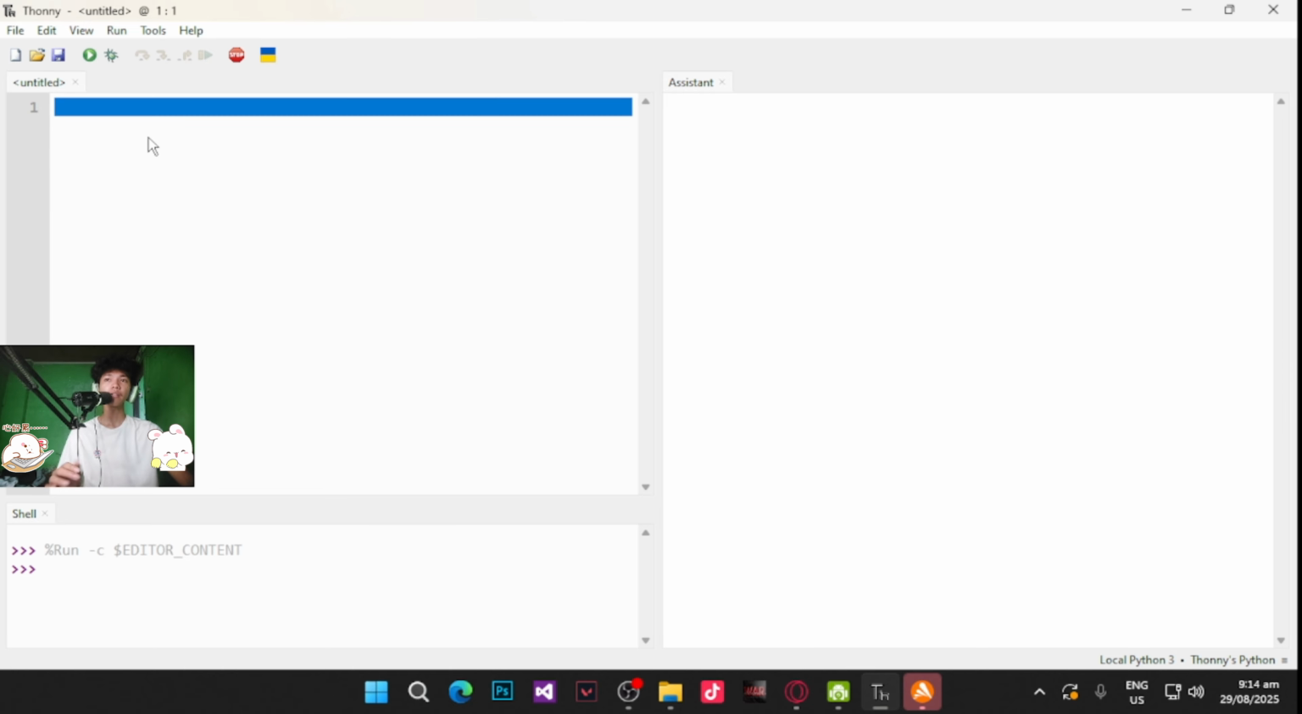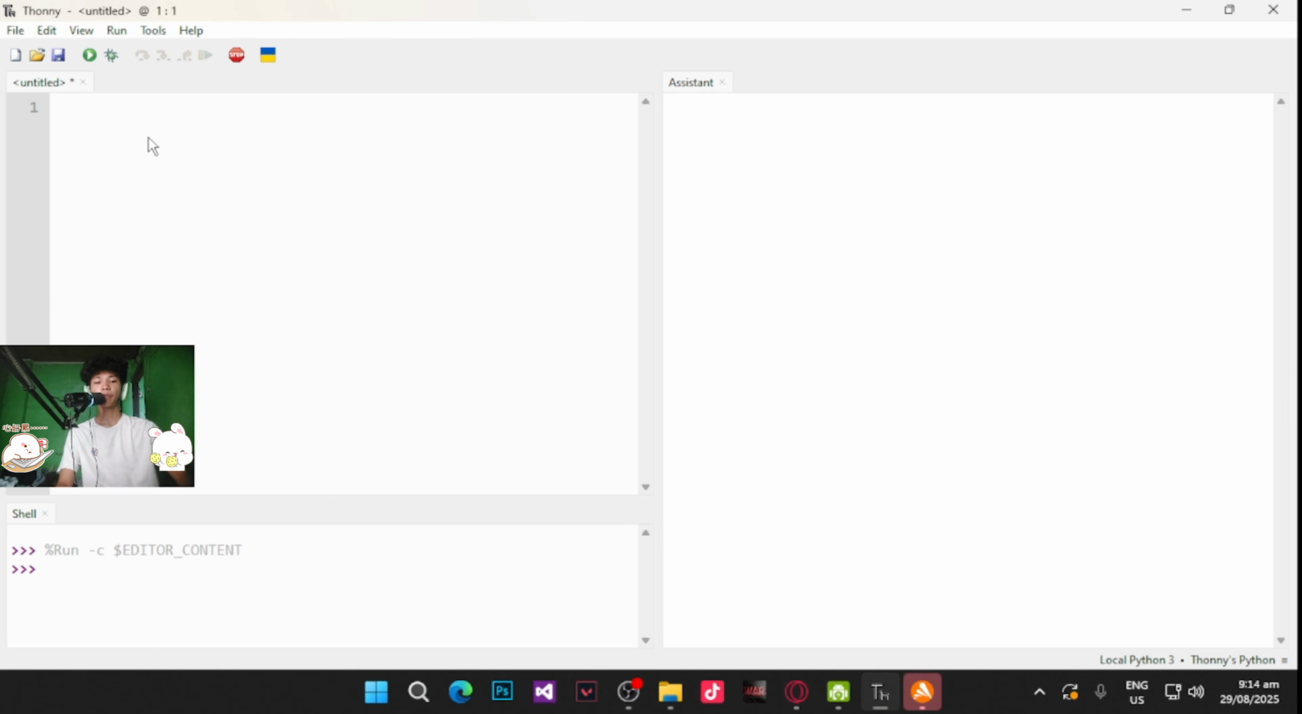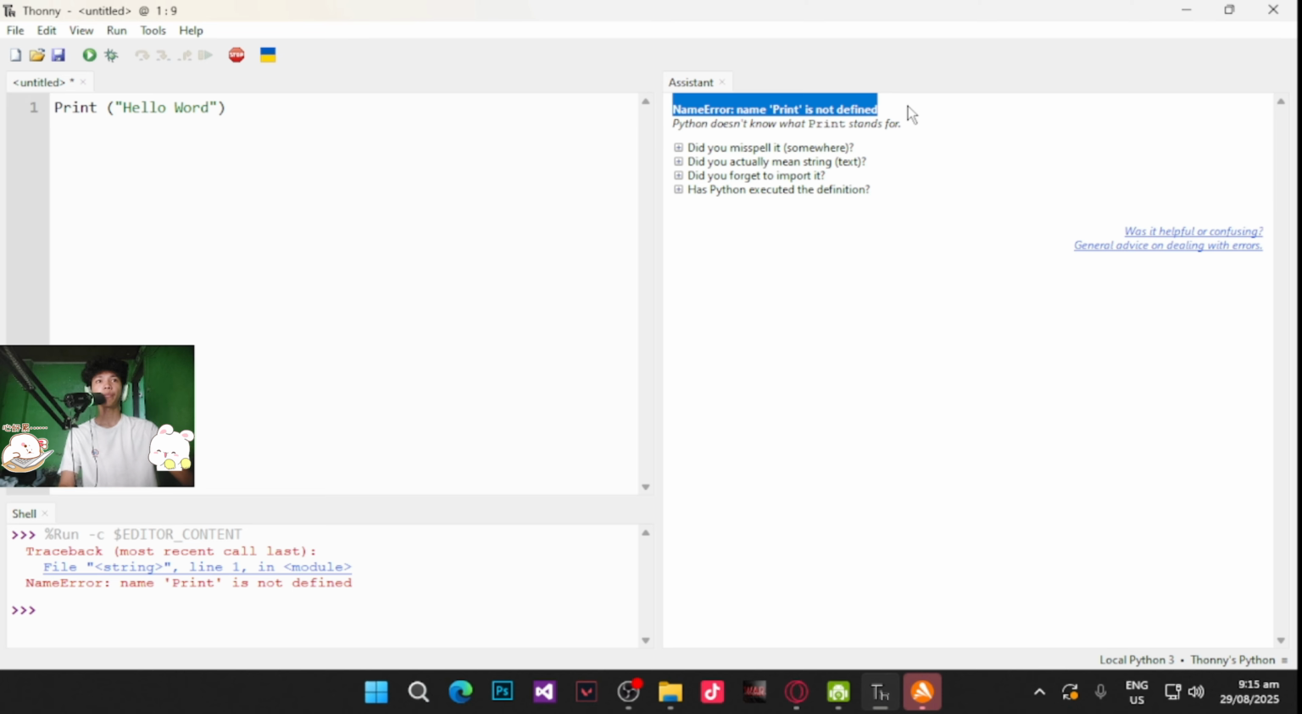Then ayan na, testing natin mag-print. Guys, pag magpiprint kayo, hindi pwedeng capital or mayroong space, kasi for example, capital. I will give you an error example. Hello world. And always check this one. Eto lalabas is yung error. Like kung anong name yung error is not defined daw. Python doesn't know what print stands for.